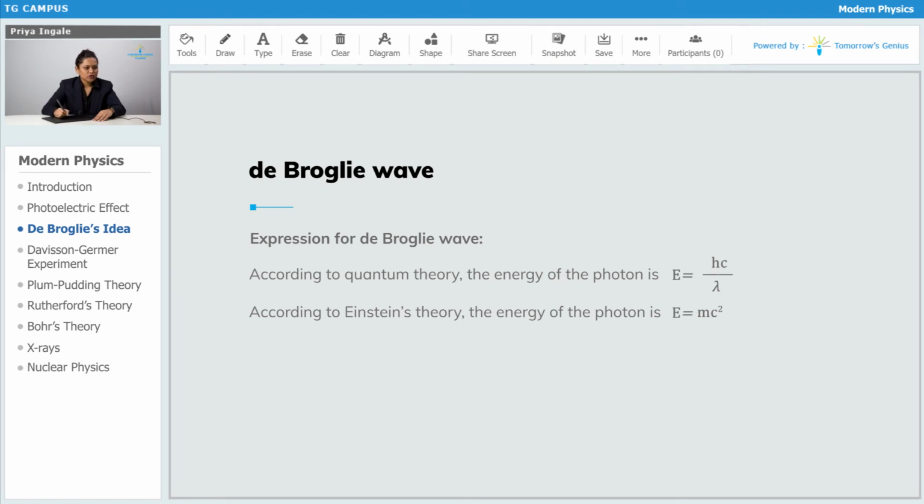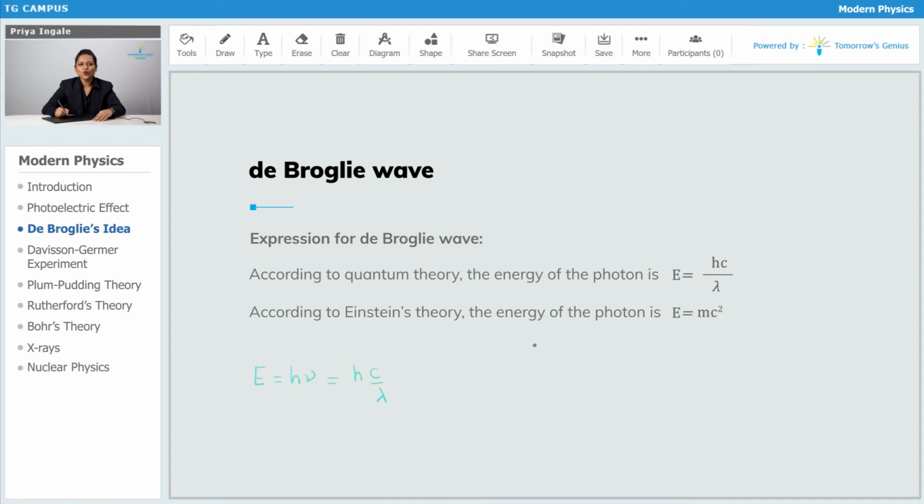Okay, so now we know that the energy of a photon is given by E is equal to hc by lambda, right? We have started with this. The energy of each photon is given by h nu, right? And further we put c by lambda instead of nu. So hc by lambda.